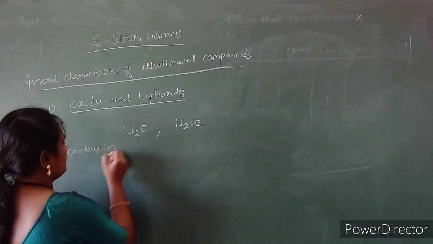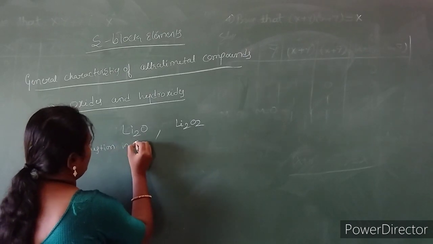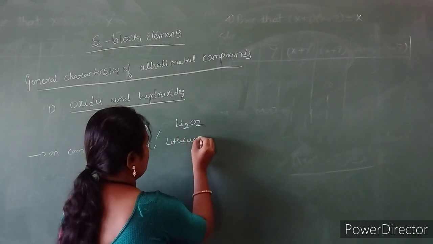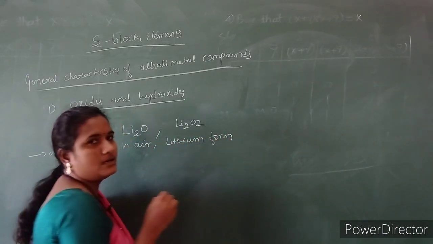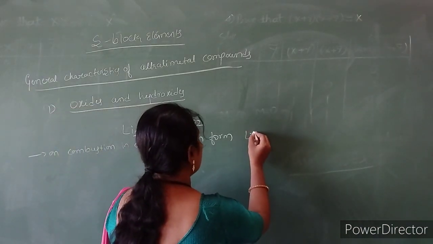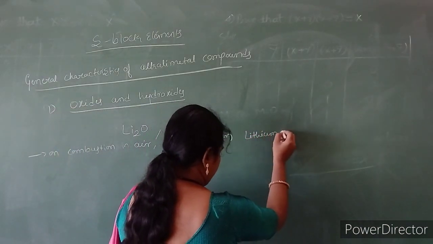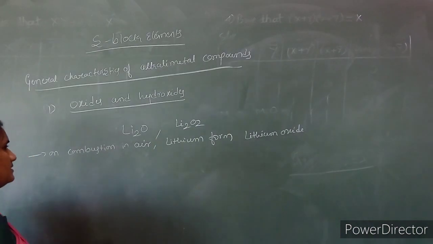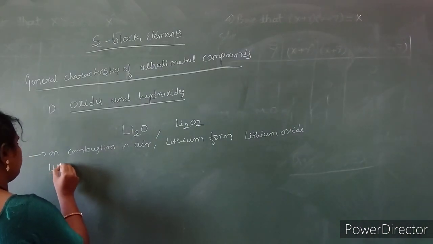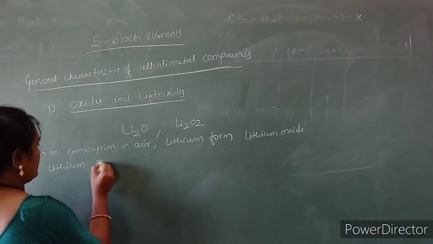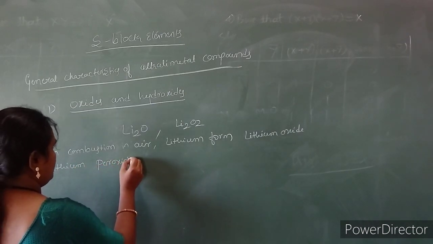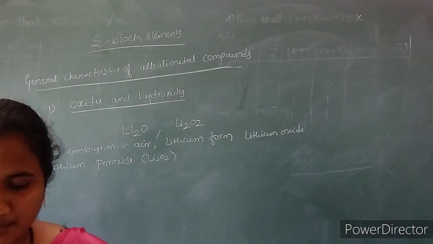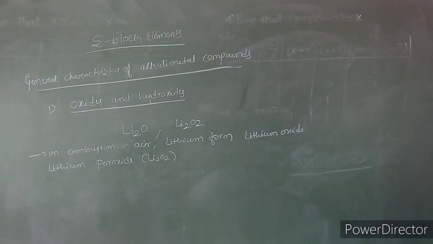On combustion in air or oxygen, lithium forms lithium oxide. In rare conditions it forms lithium peroxide, that is Li2O2. Lithium does not form lithium superoxide.